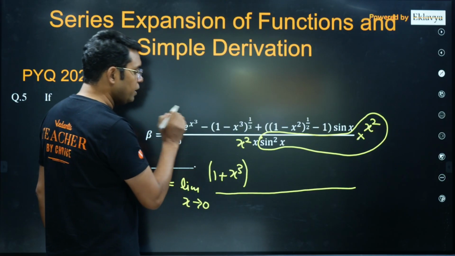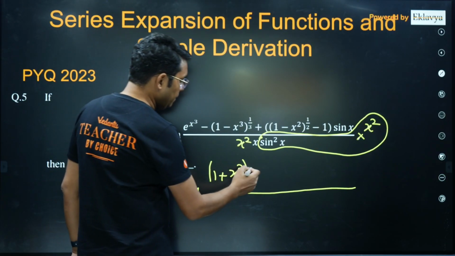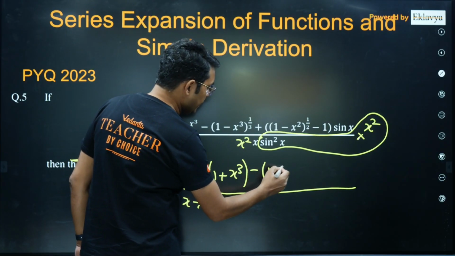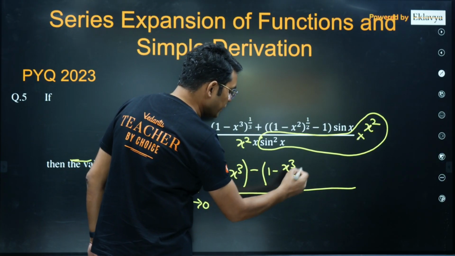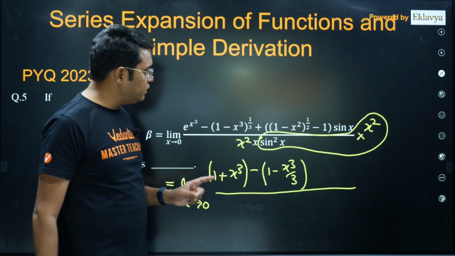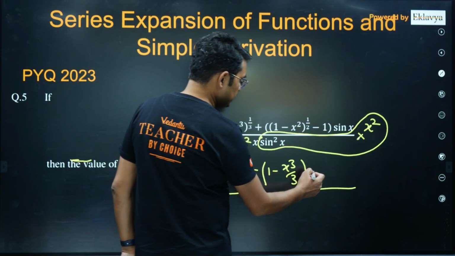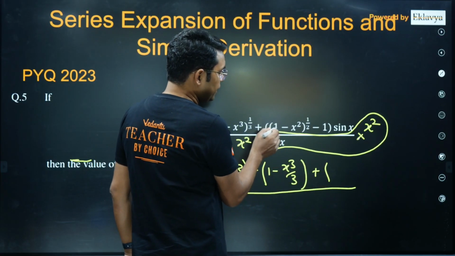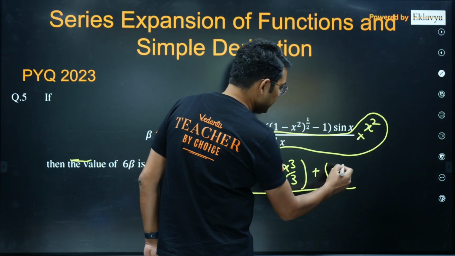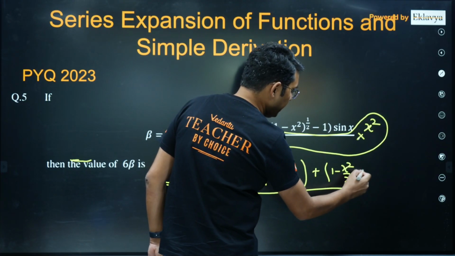So 1 plus x cube for e power x cube, minus, this will be 1 minus x cube upon 3. Only one term I am writing using binomial expansion for any index, plus in this case this will be 1 minus x square upon 2 minus 1.